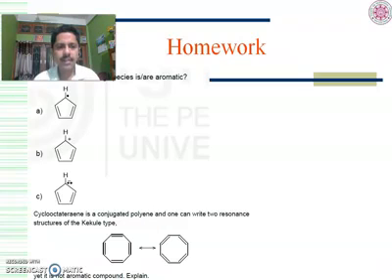So the next question: cyclooctatetraene is a conjugated polyene, so it should be aromatic, but in fact it has been found to be not aromatic. Why? I have already explained, because this molecule always tries to adopt a non-planar shape because of the steric strain, and it becomes tub shaped and non-planar, and since the molecule becomes non-planar, it cannot be aromatic. So the molecule is not aromatic.